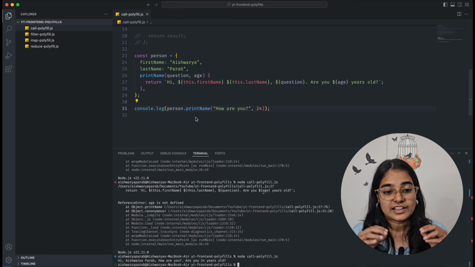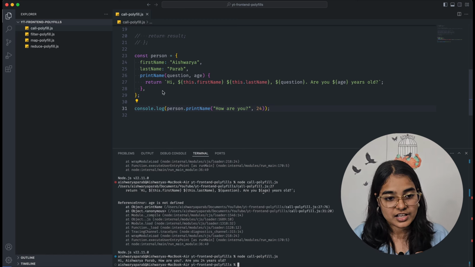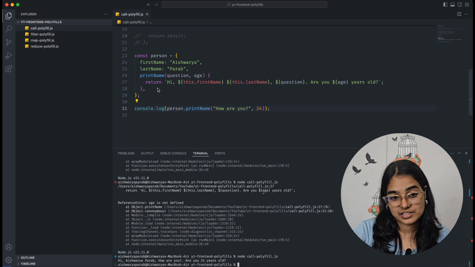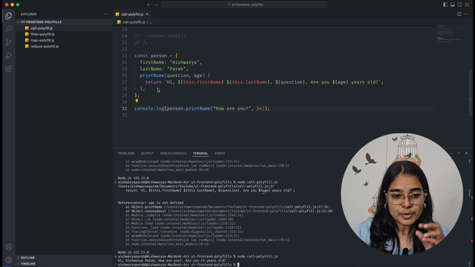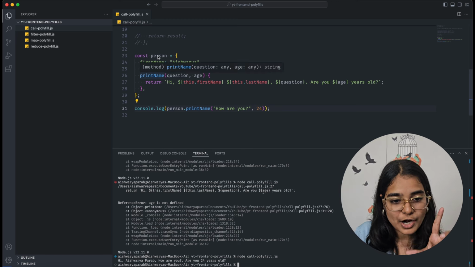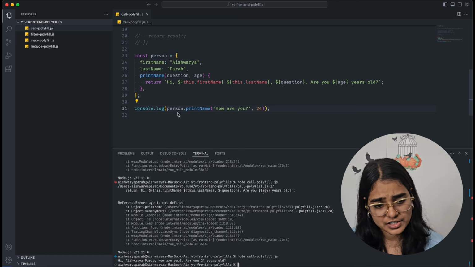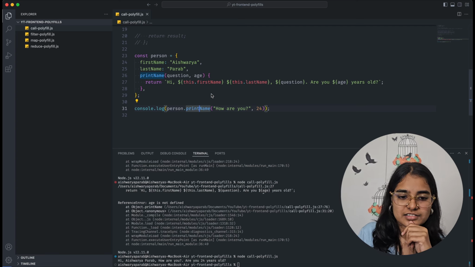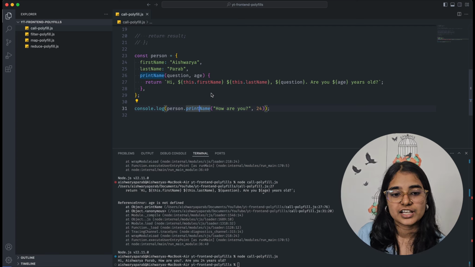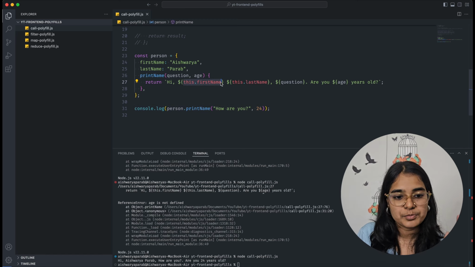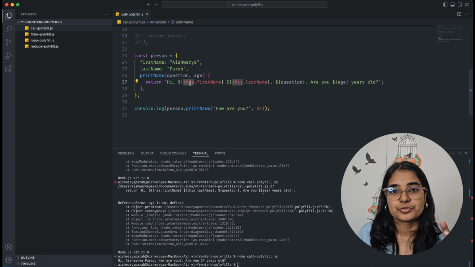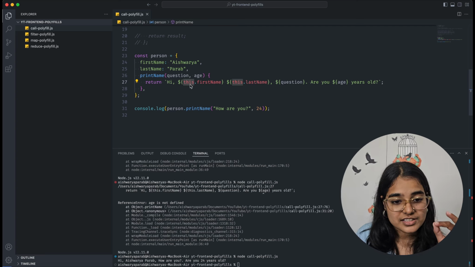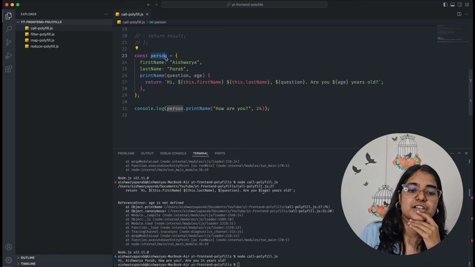What do you see? What is the change? Now the print name function went inside the person object, right? Print name function is now a part of the person object. So when I say person dot print name, I'm getting everything correctly. But why is that? I have not changed my print name function. Where is this keyword pointing to now? Right now, this keyword is pointing to the person object.